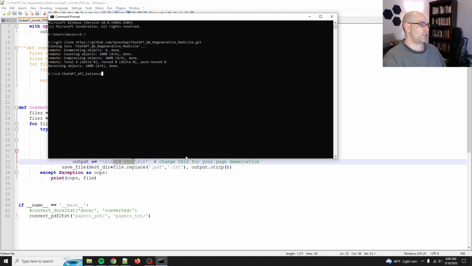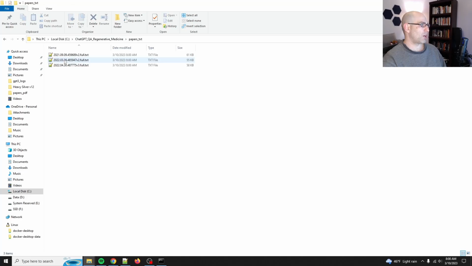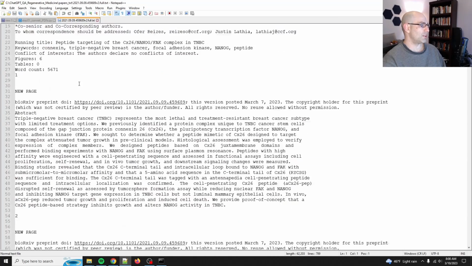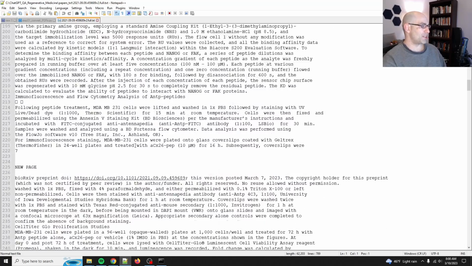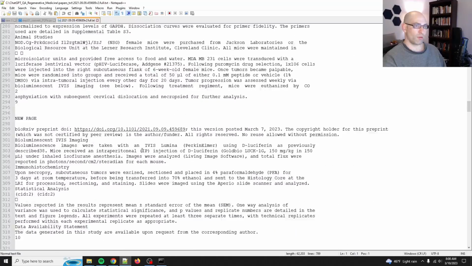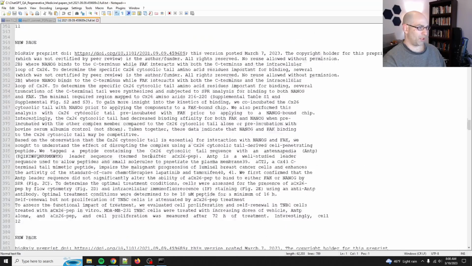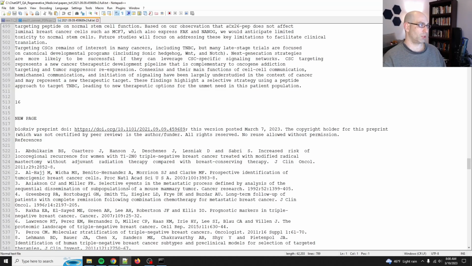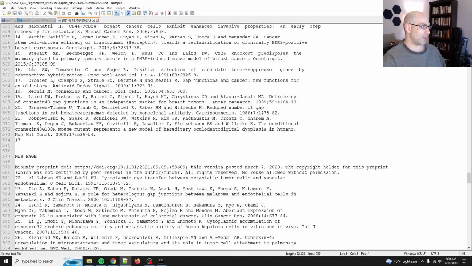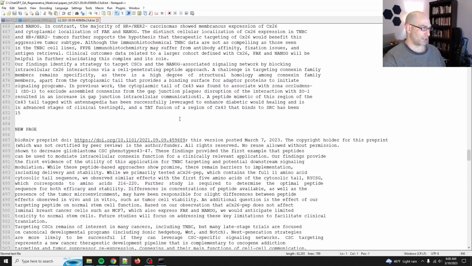So CD to ChatGPT regenerative medicine, and then we'll do Python step 01 convert. What it's doing is going through and converting them one by one, and dropping them here. So you can see here is the information. Obviously this is not going to grab the graphics and stuff, and that's fine because we don't have multimodal models yet. Apparently GPT-4 is going to be multimodal. But at least this should give us all the text information that we need.